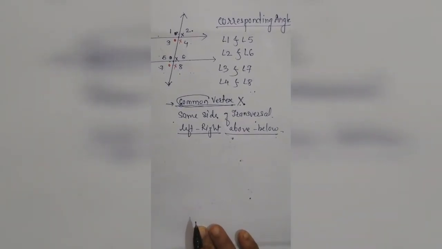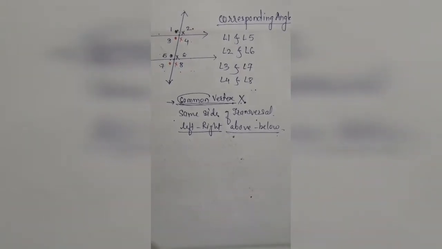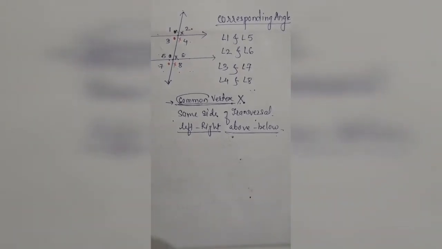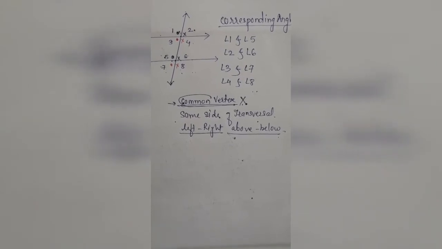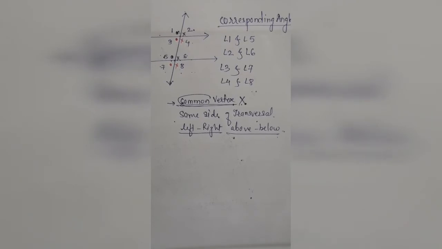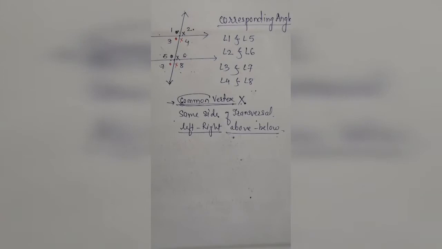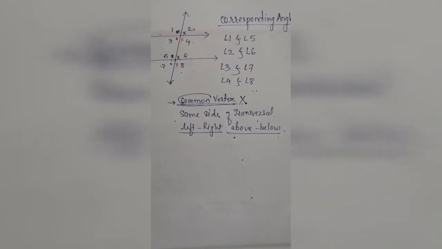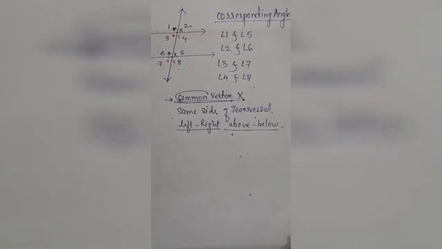Now, the next angles we will discuss are the interior angles. If you talk about interior angles, there are basically different types: first alternate interior angles, then alternate exterior angles, and then a pair of angles on the same side of the transversal. But here first of all we will discuss the interior angles.